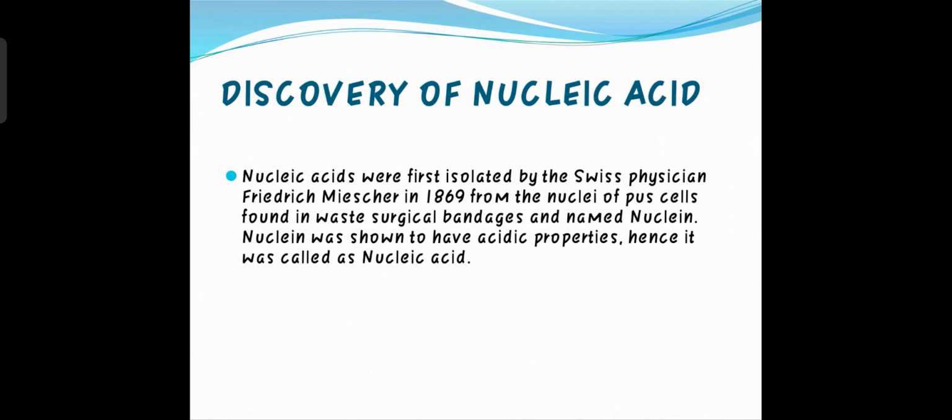Because it shows some acidic properties. These substances which were named nuclein show some acidic property, and that is why nuclein was later named nucleic acid by Altman. Okay, this is the discovery of the nucleic acid.